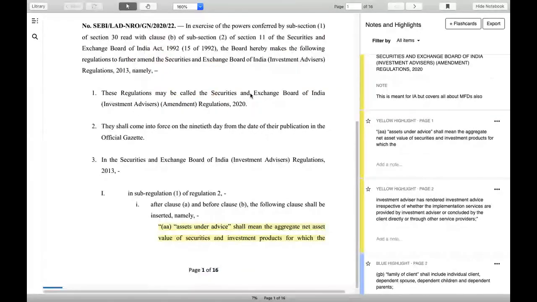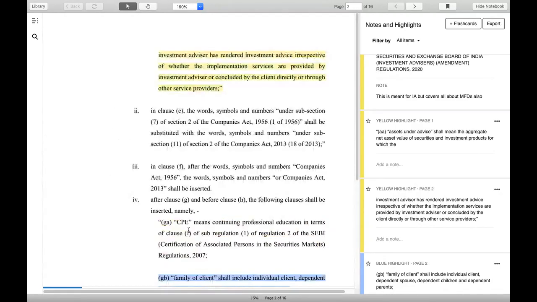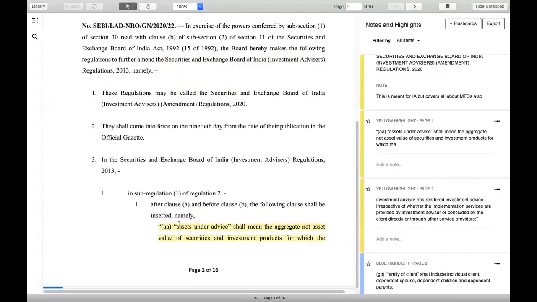What this regulation is saying is that asset under advice will not count only mutual fund advice; it will count all the advice and services rendered, or even the customer whom you are guiding. If the customer has invested in a 50 lakh property or something else, everything will be counted as your advisory AUA. Why is this mentioned here? Because that will help the IA in charging fees. He or she will not only charge fees on the mutual fund, but can charge fees on the overall asset under advice.